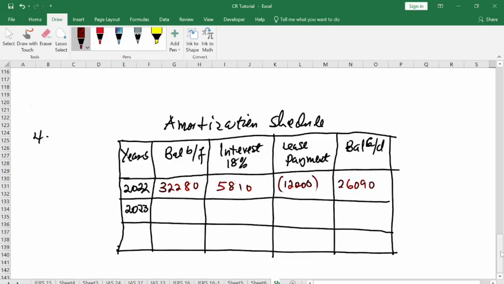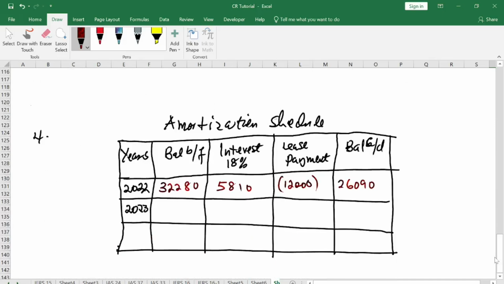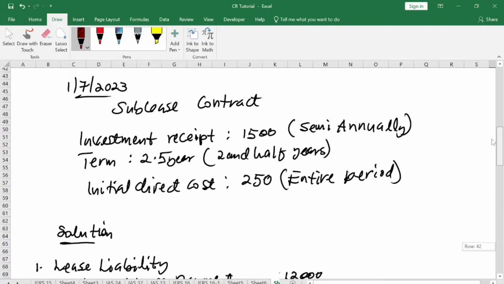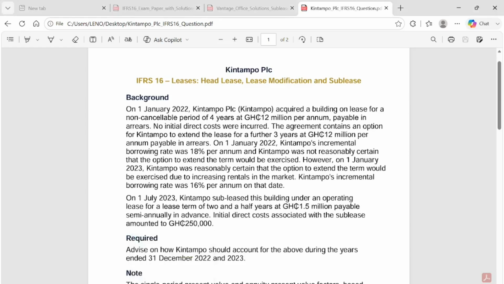Now let us look at this question. They said that after 2022, in January 2023, there is a modification. Watch it. I'll summarize it here. The modification is on 1st January 2023. The options are what you've seen below here. Read the question as well. They said that, however, on 1st January 2020, Kintampo was reasonably certain that the option to extend the term will be exercised. You underline it, exercise, due to increasing rentals in the market.